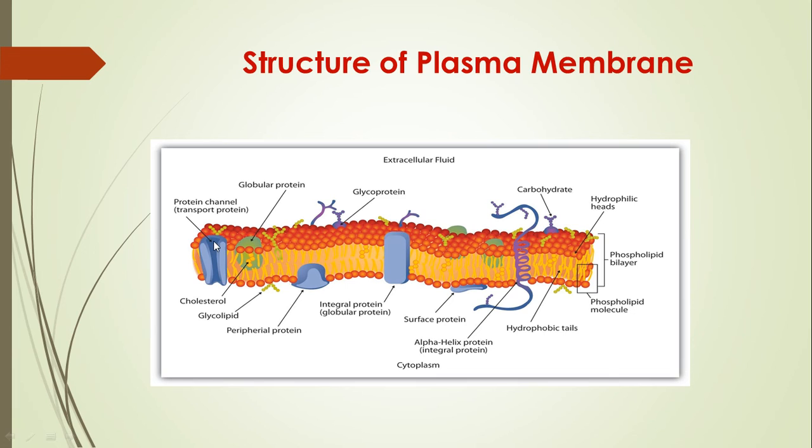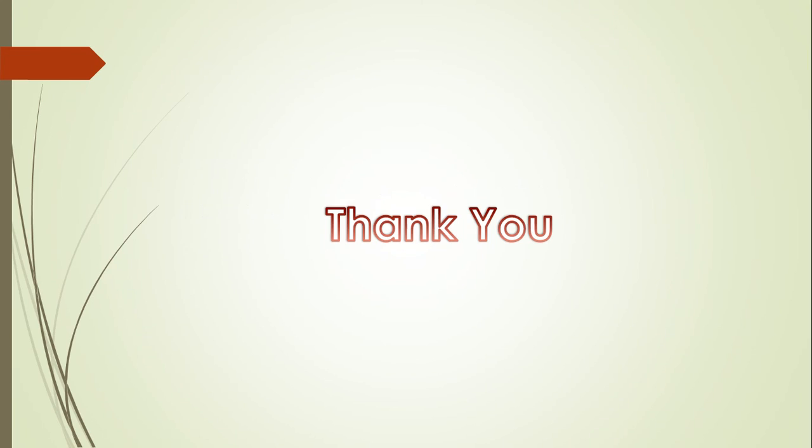These are protein channels. These are glycolipids, and this is the hydrophilic end, and this is the hydrophobic end. This is the phospholipid bilayer. So this is a detailed structure of the plasma membrane.